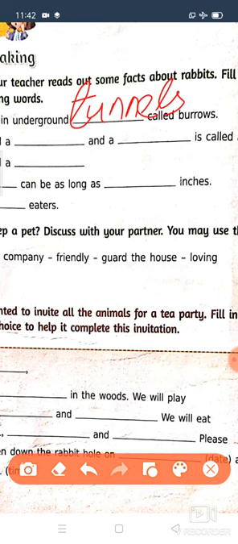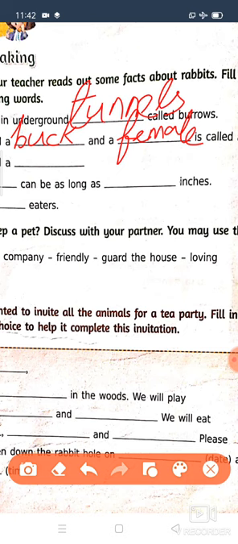Next question, question number 2. A male rabbit is called a dash and a female is called a doe. A male rabbit is called what, children? Buck, B-U-C-K. Okay, write it. And a female, F-E-M-A-L-E, female. A male rabbit is called a buck and a female is called a doe.